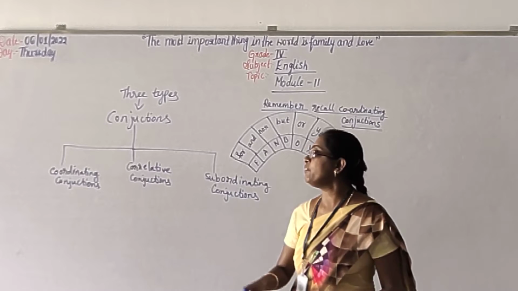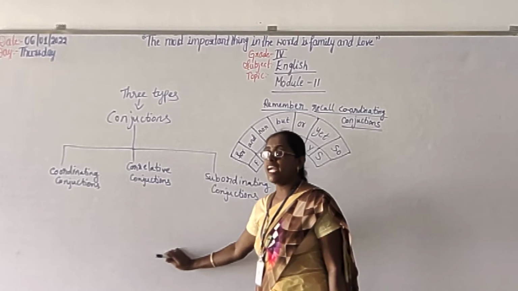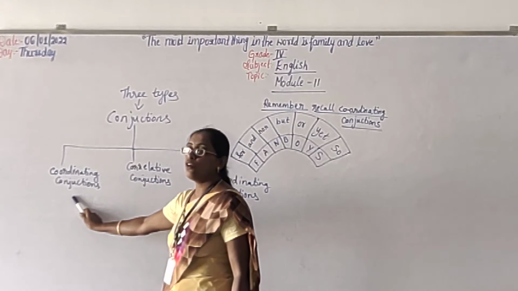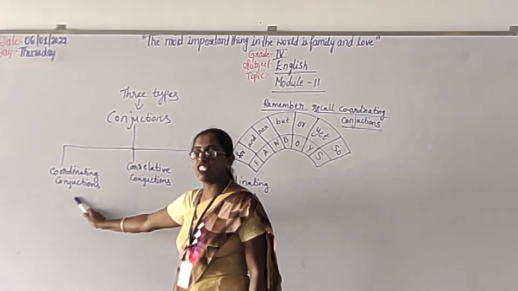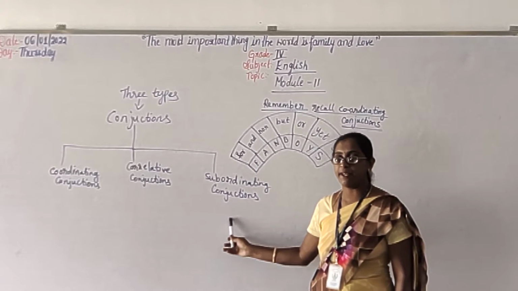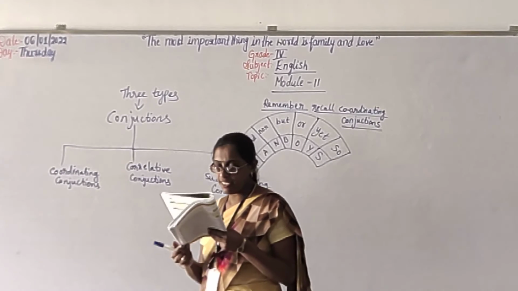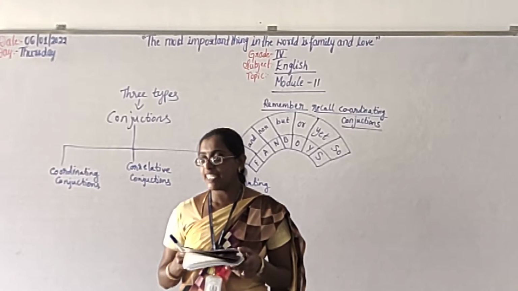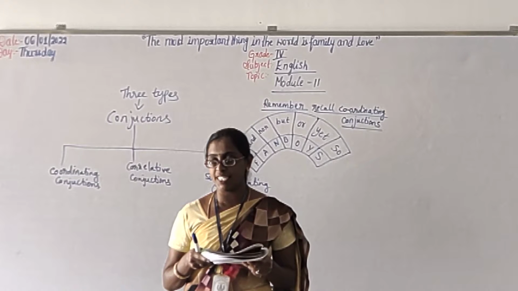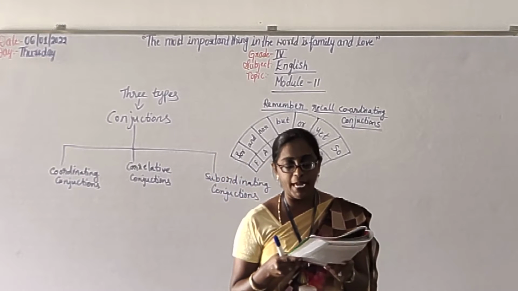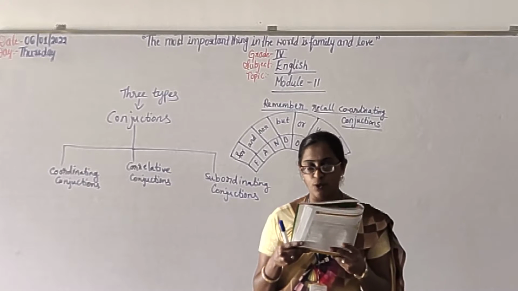Understand? In conjunctions we have three types. In conjunctions how many types do we have? Three types. That are coordinating conjunction, correlative conjunction, subordinating conjunction. Understood, children? So the conjunctions you have learned in class 3 are for, and, nor, but, or, yet and so.